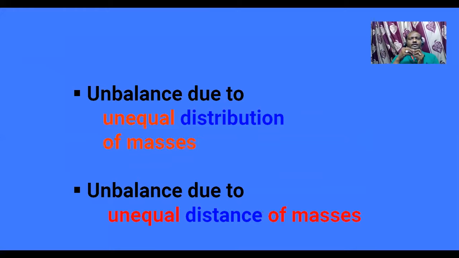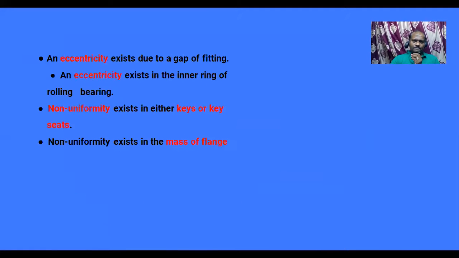So what are the reasons? Unbalance due to unequal distribution of masses, and unbalance due to unequal distance of the masses also. Only two are there: unequal distribution of masses, and unbalance due to the unequal distance of masses. It also leads to the following things.